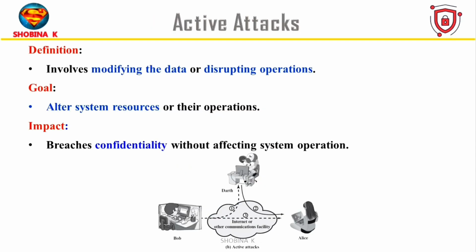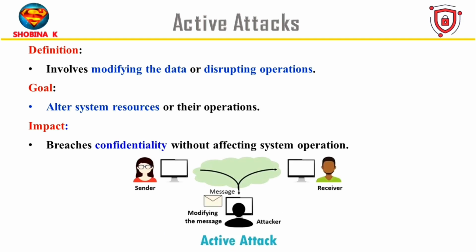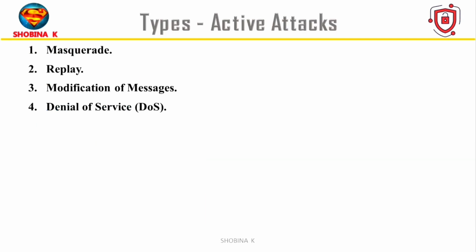Now let's move on to the next type of attack, which is a bit more aggressive, called active attack. These attacks change or disturb the system. They are more harmful and usually easier to notice. The main goal is to alter system resources or affect how the system works. This is often done by injecting, deleting, or delaying data. These attacks can break the integrity and availability of the system. They usually cause direct damage, disruption, or unauthorized actions. There are four types of active attacks, which are masquerade, replay, modification of messages, and denial of service.